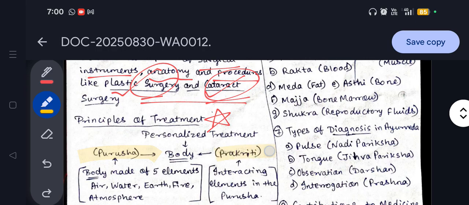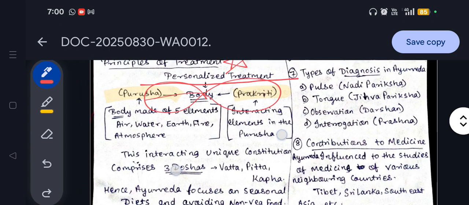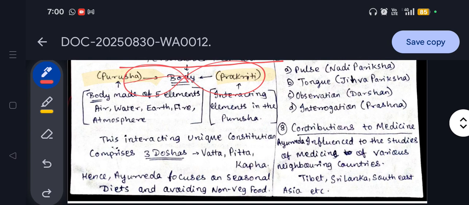Next, you have the Prakriti. Prakriti means the nature in which we live, the environment in which we live. According to Ayurveda, there is an interaction between both these components, and that is why there should be personalized treatment, by understanding the problem and then curing it according to the various medicines. So this was the principle of treatment under the Ayurveda concept.